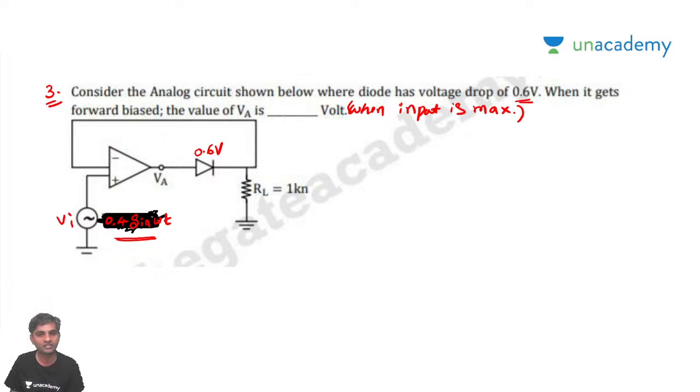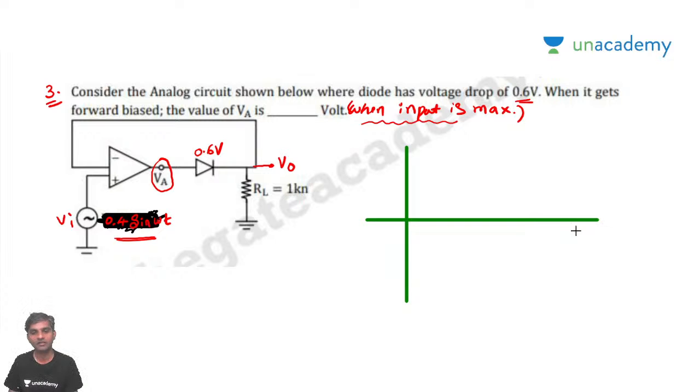He is not asking about the output voltage here. Remember that point. He is not asking this V naught; he is asking this VA, the voltage at this point A, not the output voltage. When the input is maximum, what is the input he has given? He has very clearly given that the input is 0.4 sine omega t.